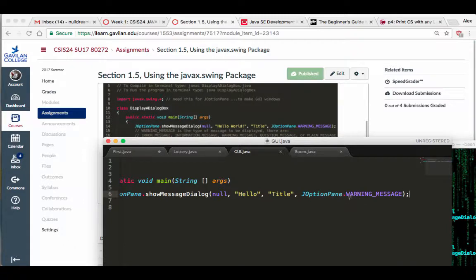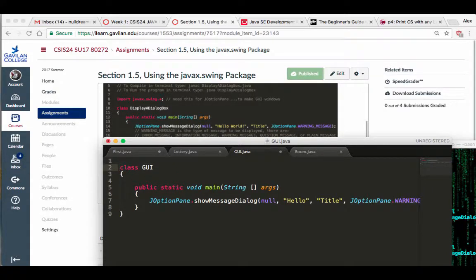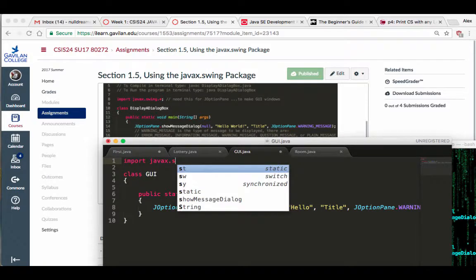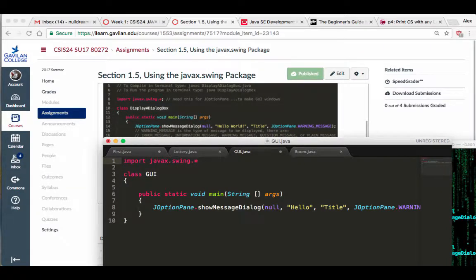JOptionPane. Oh, I forgot something. I forgot this thing right here on top: import javax.swing.*. You have to include this little library if you want to be able to use JOptionPane. Otherwise, Java doesn't know what it is. You have to tell it where to look for it. It's going to look in javax.swing.*. That's the package we need in order for us to use a GUI.